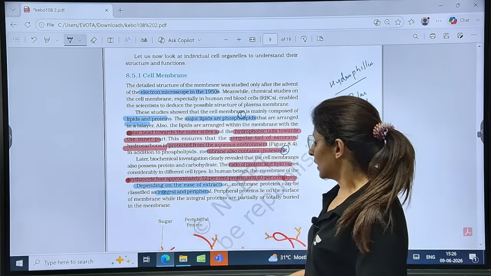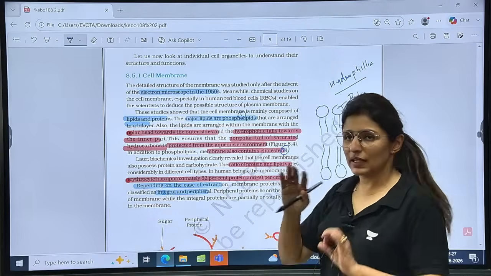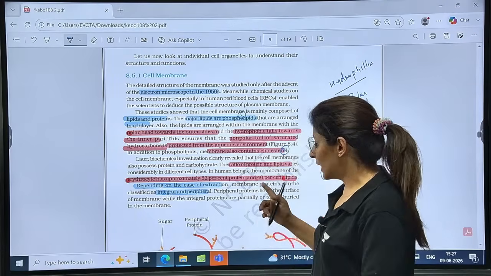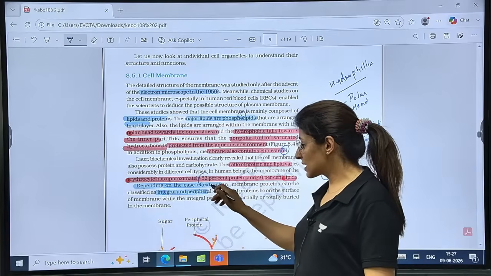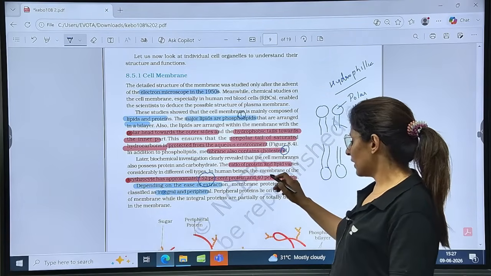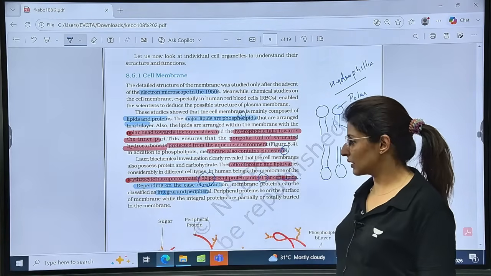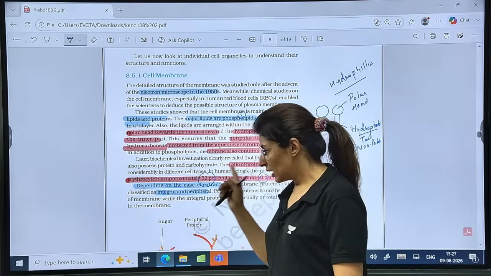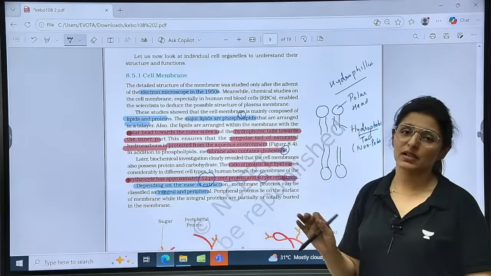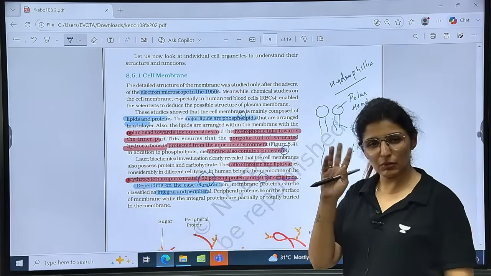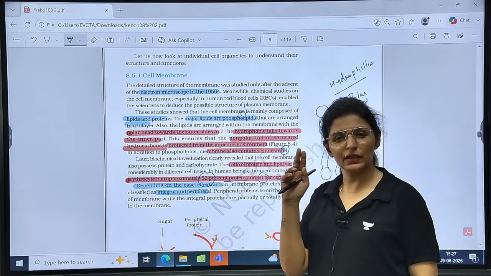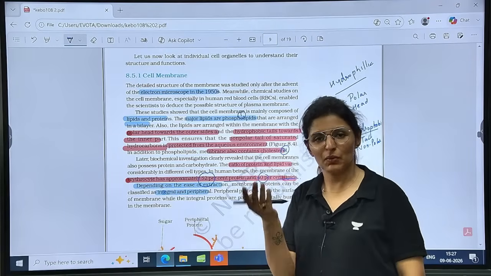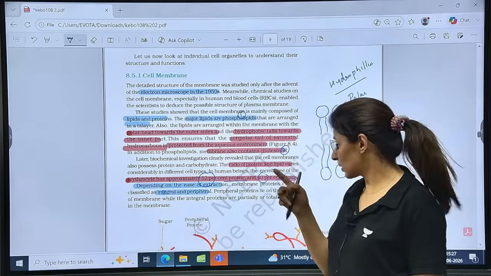Is that clear? Now, later on it was found that the ratio of protein and lipid will vary from cell to cell. For example, in case of erythrocyte, it has 52% protein and 40% lipid. This ratio will vary, but in case of RBC, just remember 52% proteins and 40% lipids.